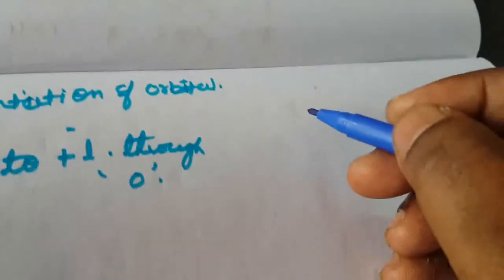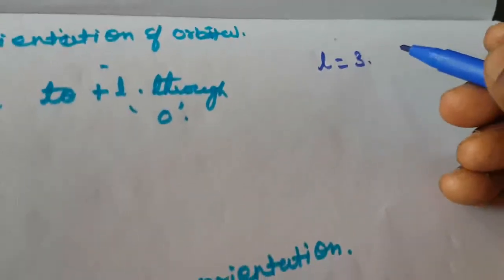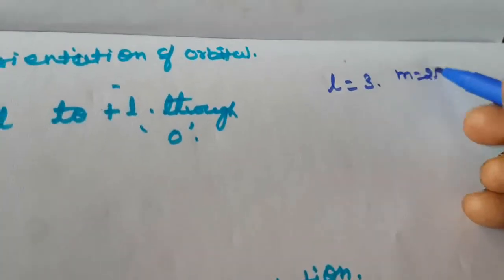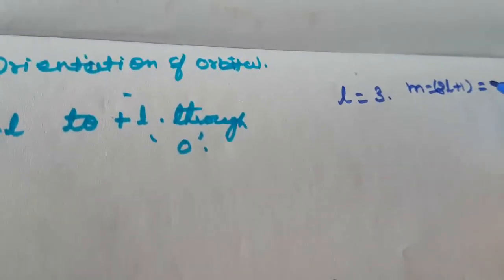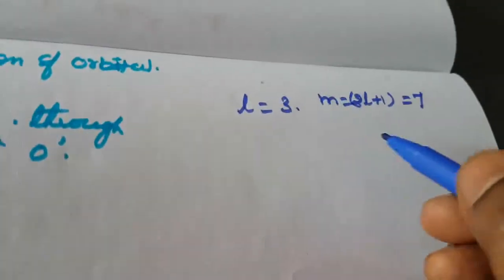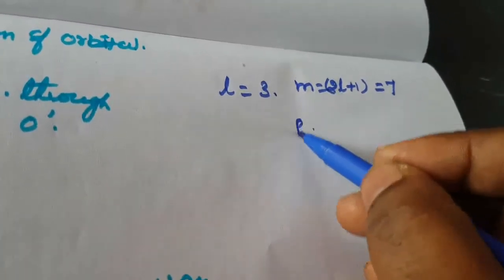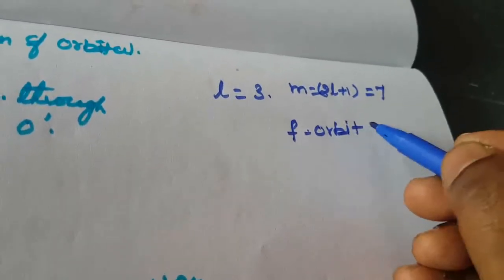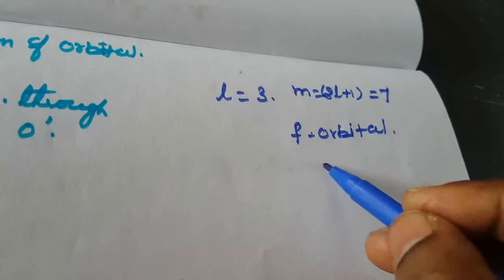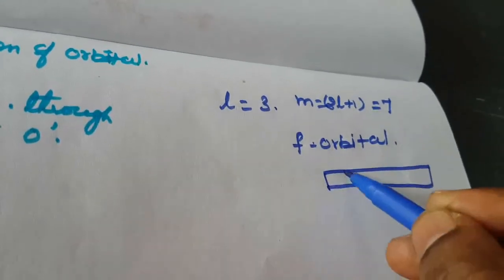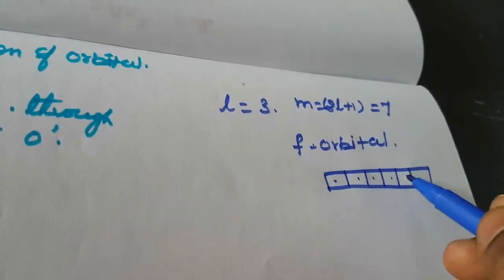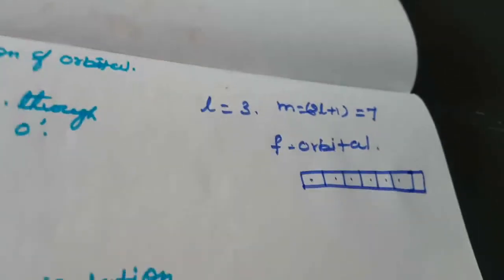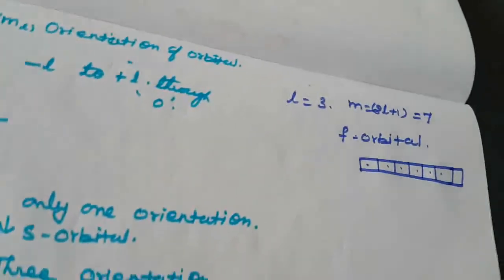So another one, L is equal to 3. What is M? M is equal to 2L plus 1. So what is that answer? 6 plus 1, that is 7. The orientation is 7 orientations. That is the f orbital. L is equal to 3 means f orbital. It contains 7 boxes. 1, 2, 3, 4, 5, 1, 2, 3, 4, 5, 6, 7 boxes. So that is 7 orientations.